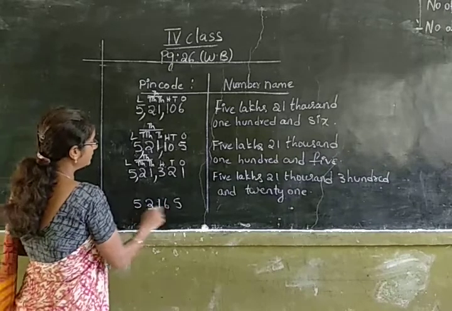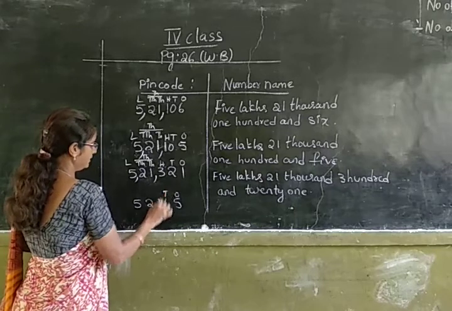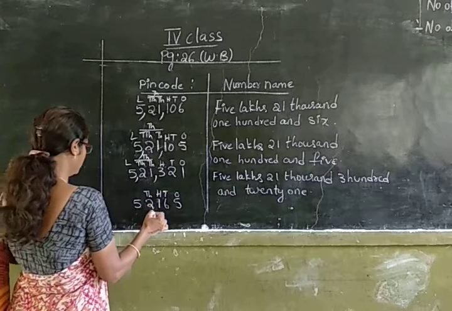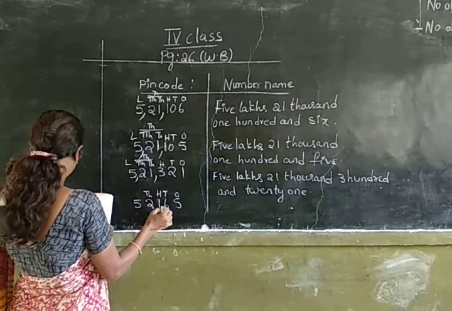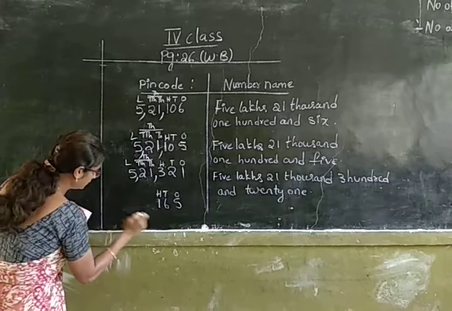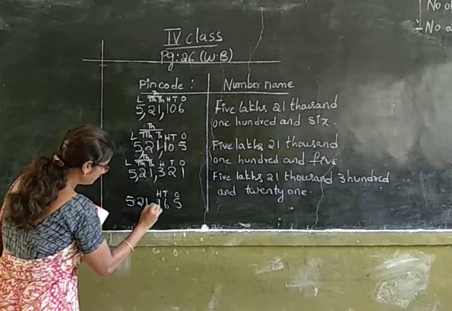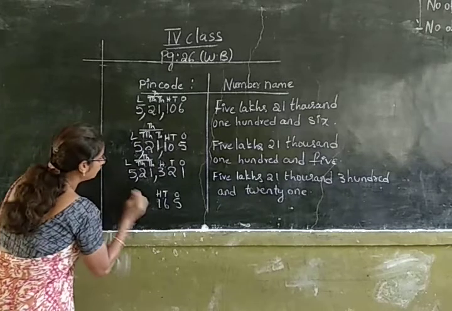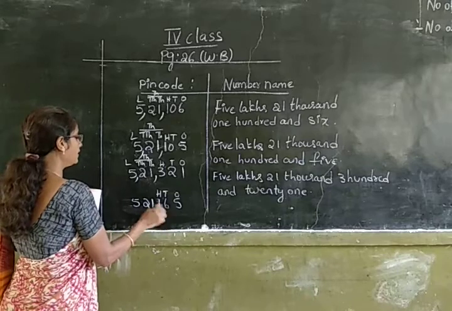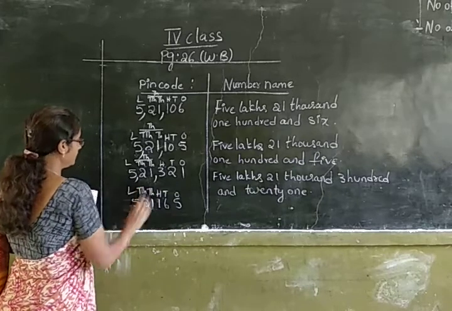First, for reading this pin code, first write down the places. Ones, tens, hundreds, children, I have written the number properly. It is 5,21,165. Ones, tens, hundreds, thousands, 10,000s, lakhs.